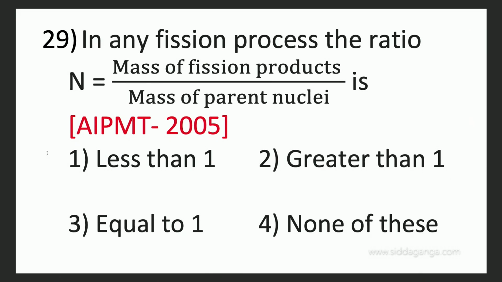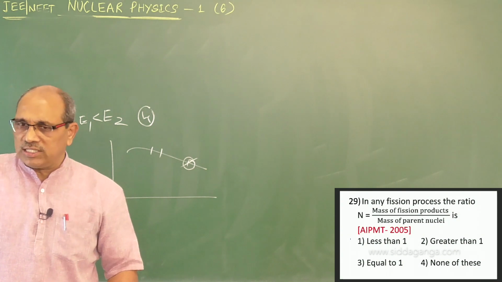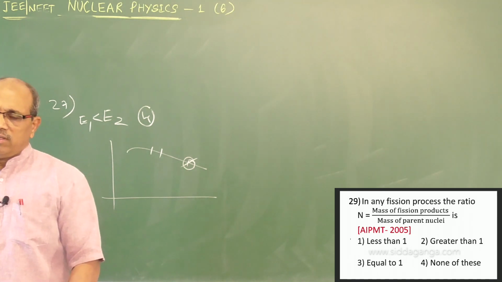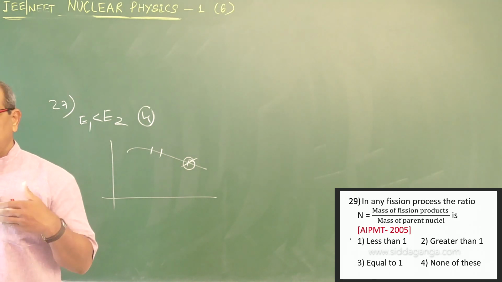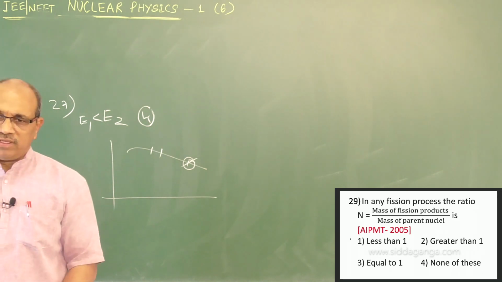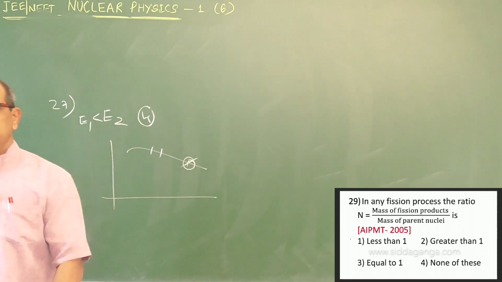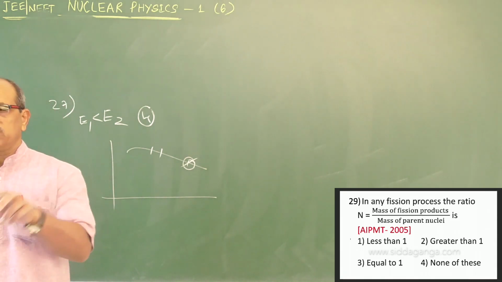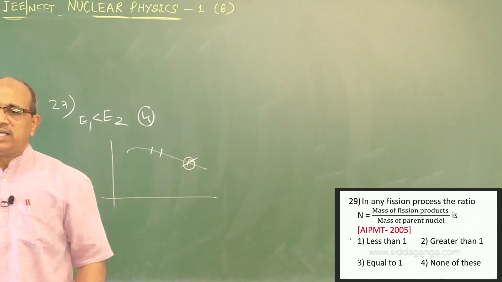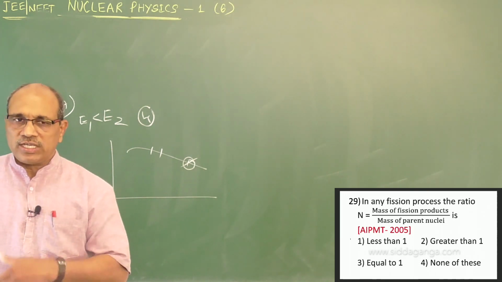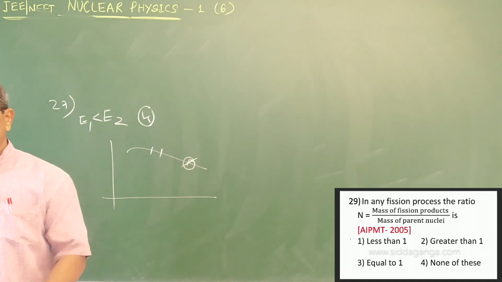In any fission process, the ratio of the mass of fission products to the mass of the parent nucleus is, 2005. If you look into the answers, the parent nucleus must always have a larger mass than the fission product. Then only the fission process can continue. Therefore, n must be less than 1, because the fission product should have less mass compared to the parent nucleus to carry out the fission process. Therefore, option number 1.